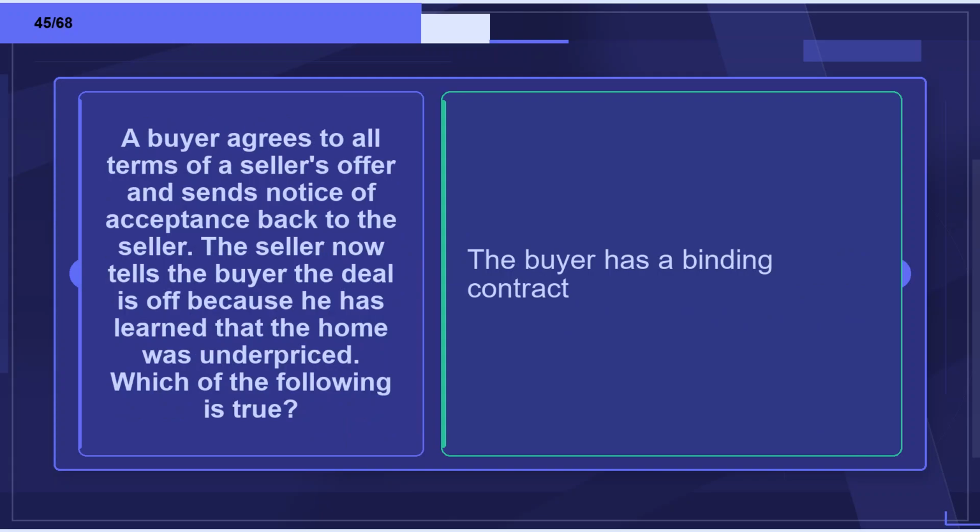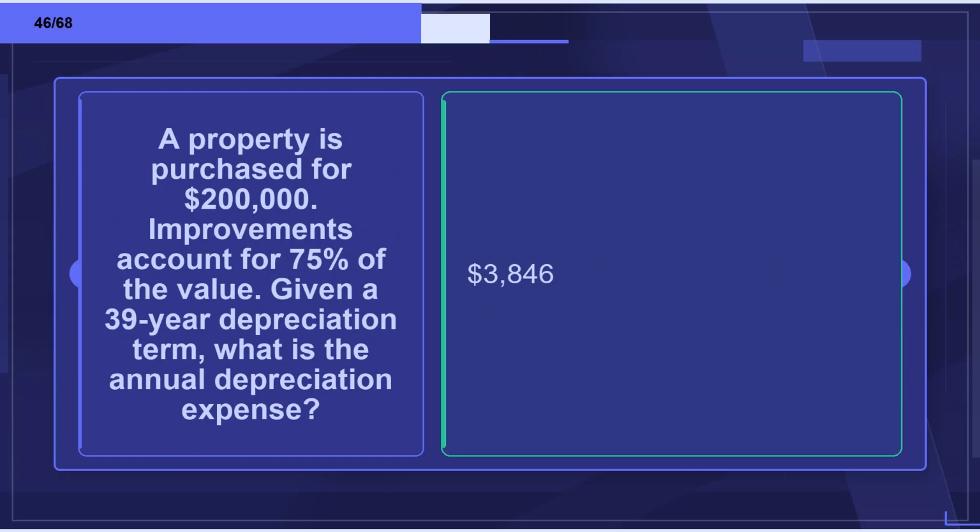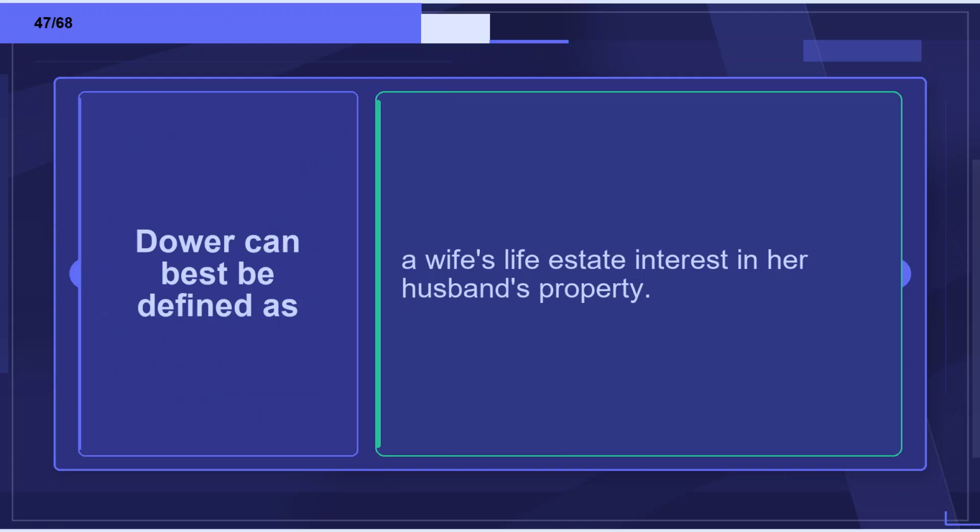Flashcard 45. Term: A buyer agrees to all terms of a seller's offer and sends notice of acceptance back to the seller. The seller now tells the buyer the deal is off because he has learned that the home was underpriced. Which of the following is true? Definition: The buyer has a binding contract. Flashcard 46. Term: A property is purchased for $200,000. Improvements account for 75% of the value. Given a 39-year depreciation term, what is the annual depreciation expense? Definition: $3,846. Flashcard 47. Term: Dower can best be defined as? Definition: a wife's life estate interest in her husband's property.